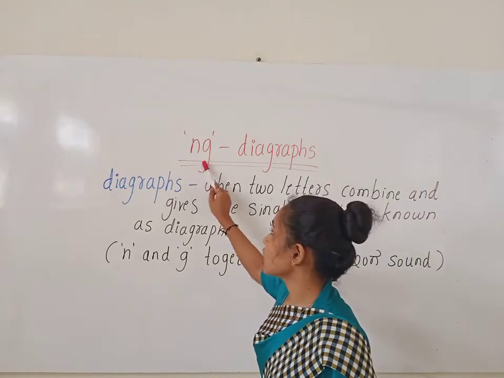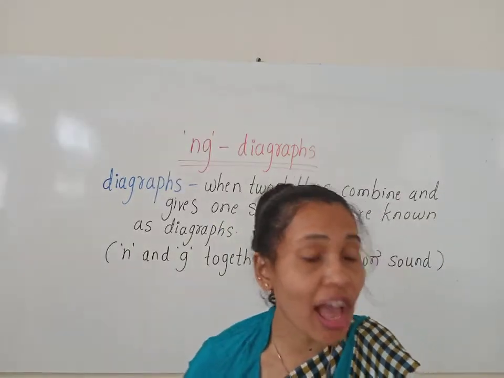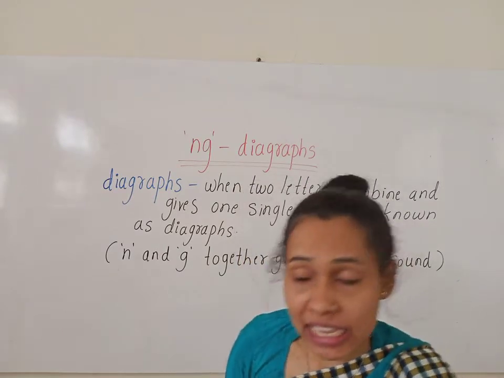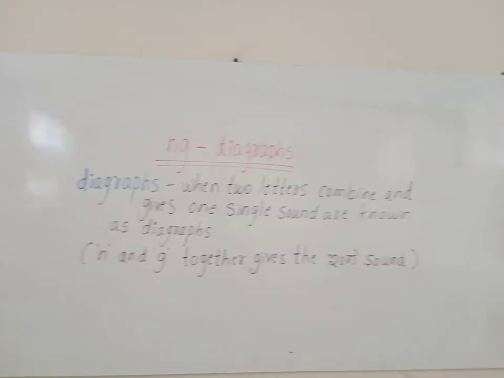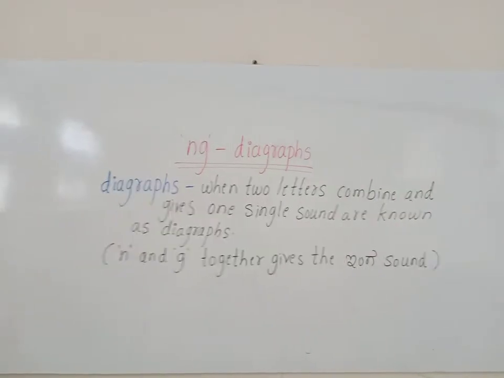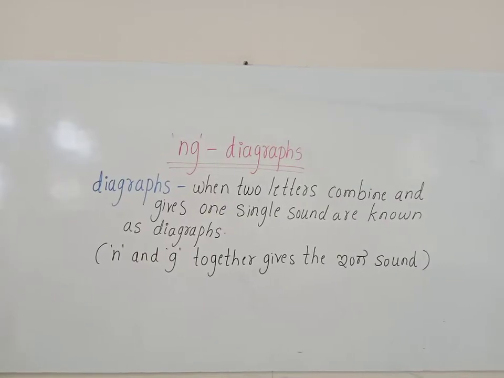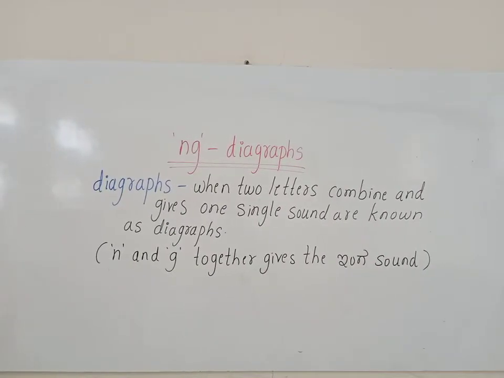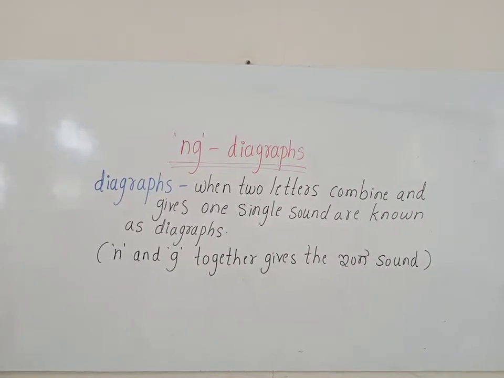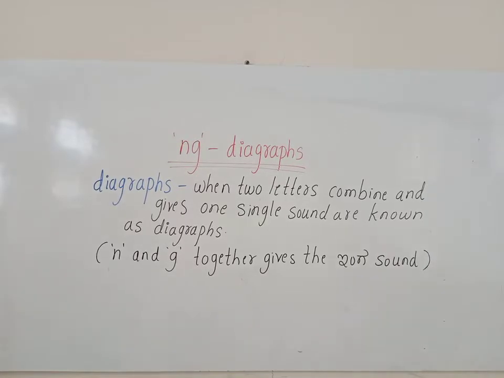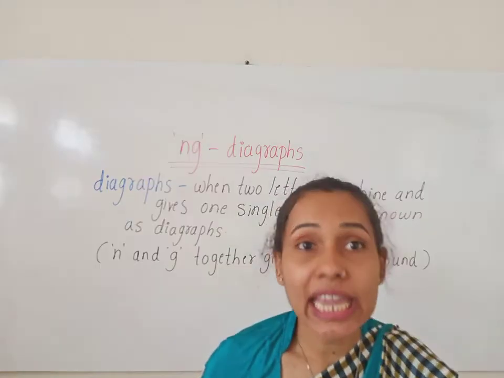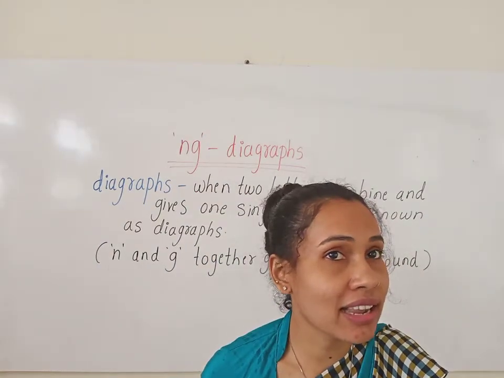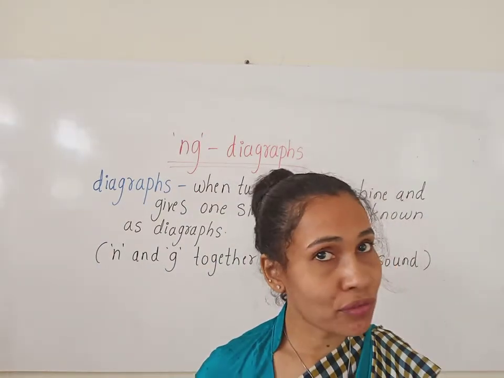What is the pronunciation of N and G together? It gives the ing sound. Okay children, when N and G are together in one word, it gives the ing sound. Now let us learn the NG digraph first.